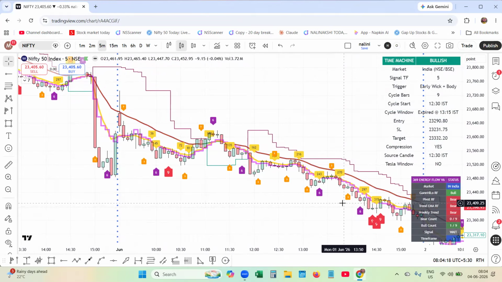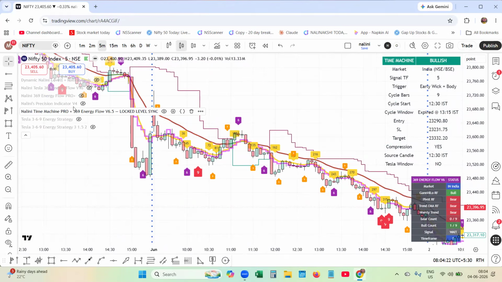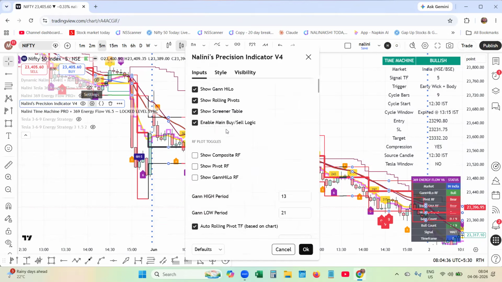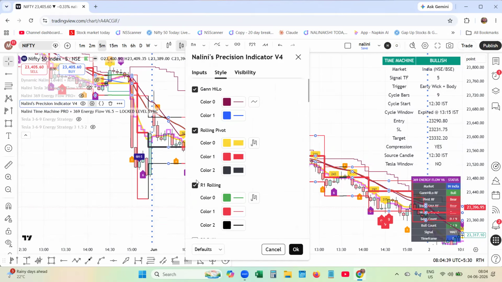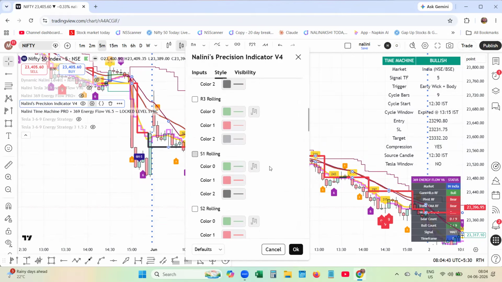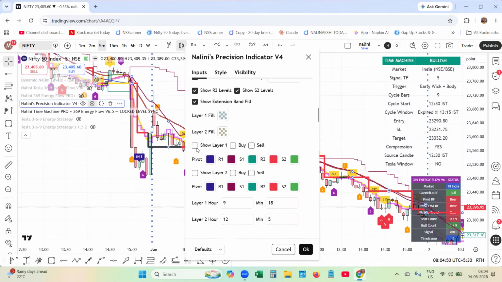This is the beauty of the Tesla timing and also the Nalini Precision Engine. I'll apply the Nalini Precision Engine. Let me reduce it, I'll take out R1 and S1, and retain only the rolling pivot, and in the inputs, I will enable layer 1.